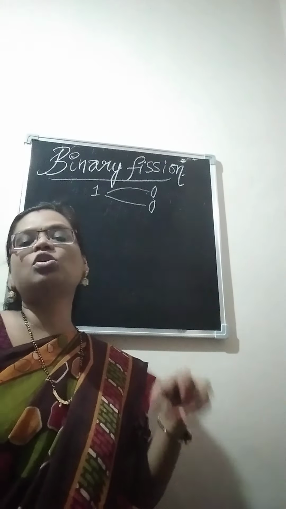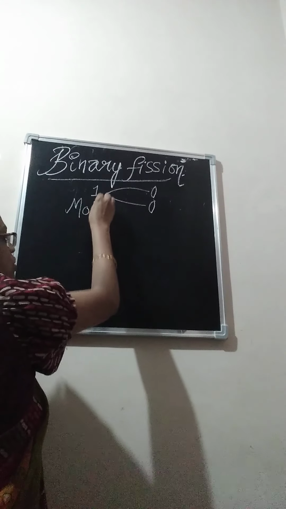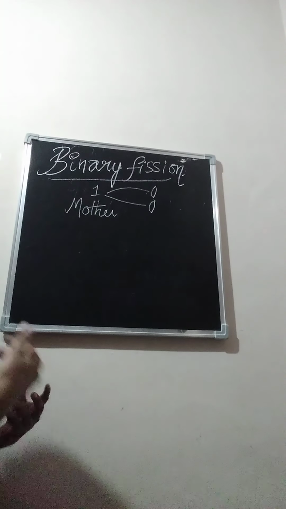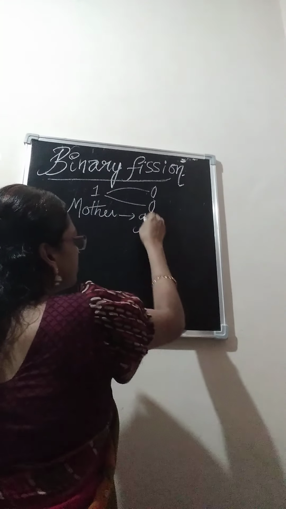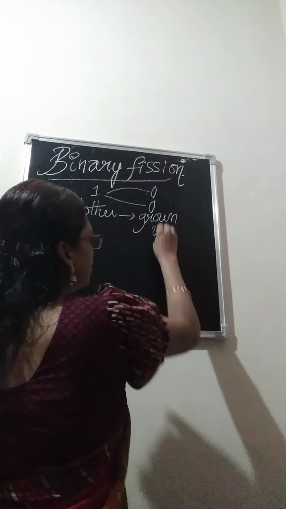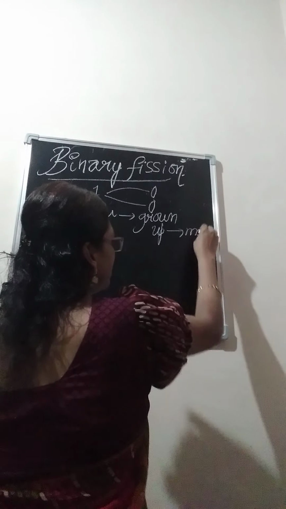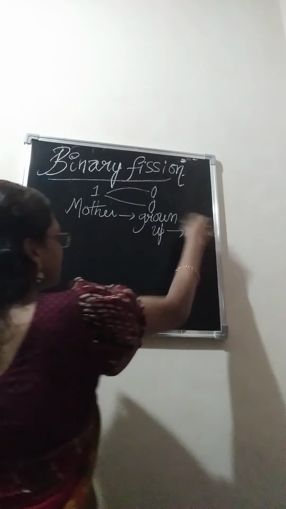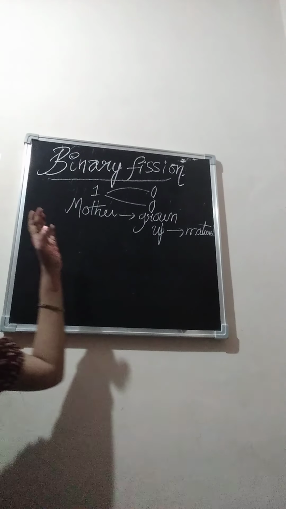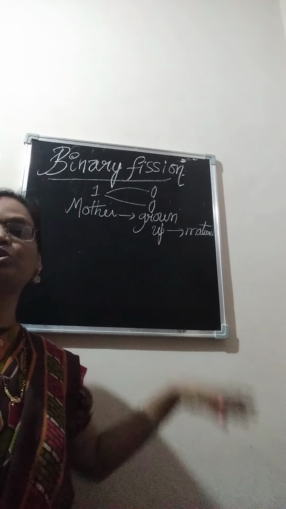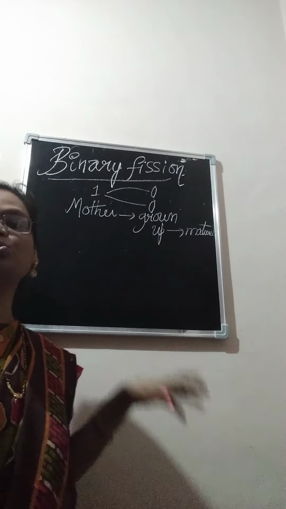When the mother organism has grown up by feeding and matured, then it is suited for the process of binary fission. When the mother organism has grown and matured, then it is suitable for this asexual mode of reproduction, binary fission. So the fully grown, matured organism is involved in this mode of asexual reproduction.